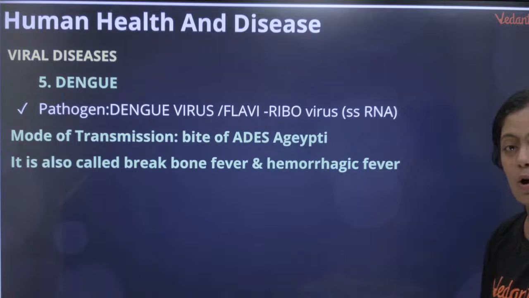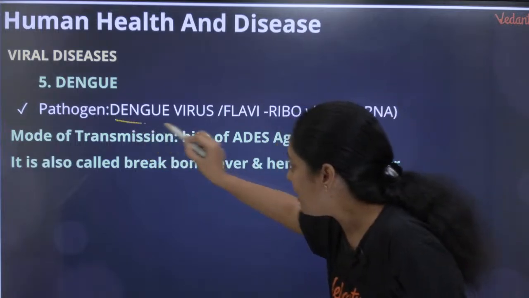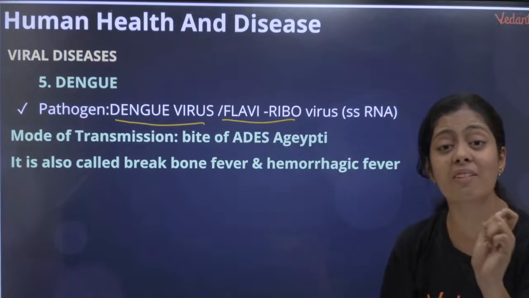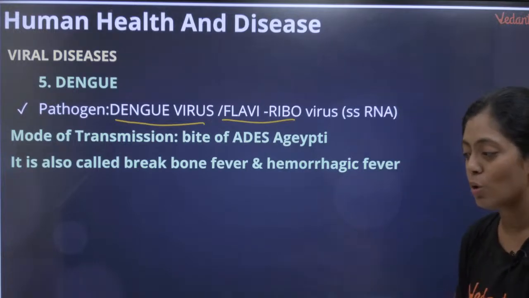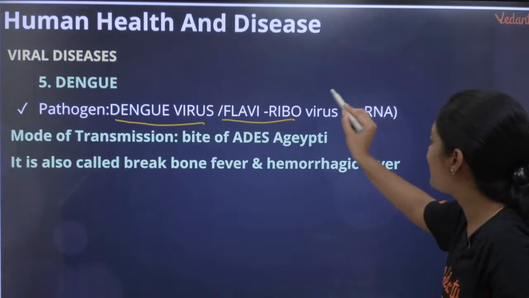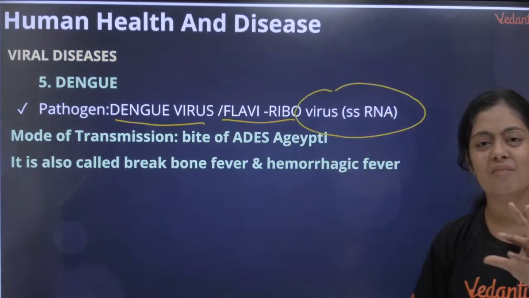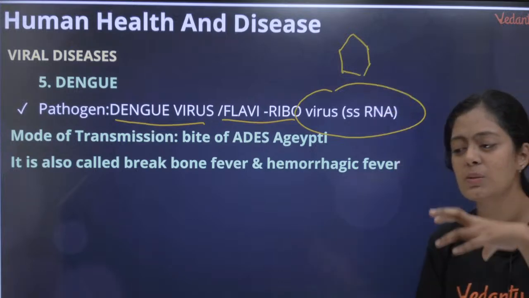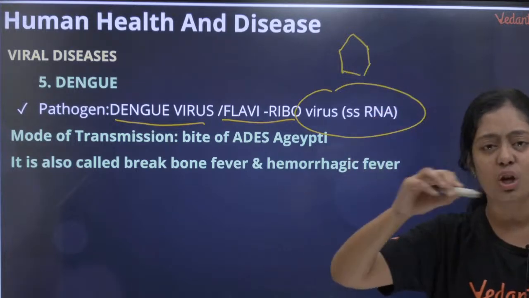What is that virus called? That virus is called dengue virus. Very, very important. Please do make a note of it. And this virus is a single-stranded RNA virus. So if this is the virus, I think all of you know a virus will have a protein coat and it will have a genetic material.